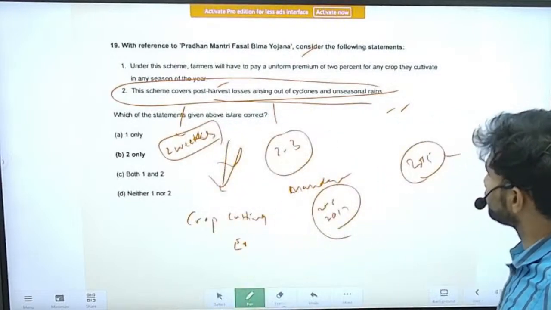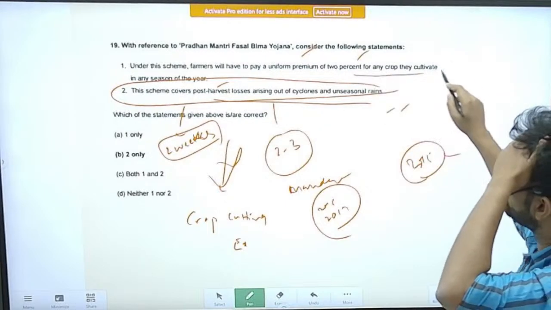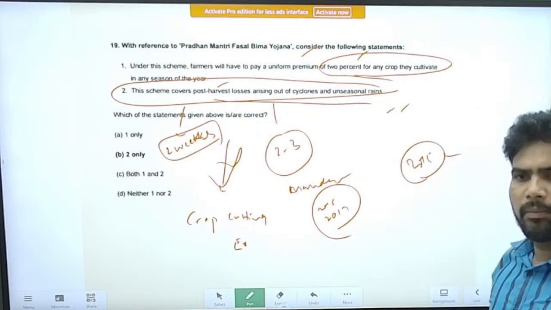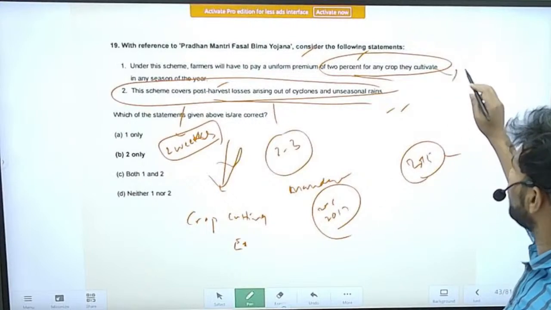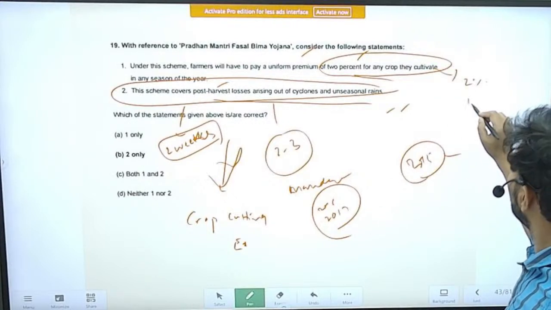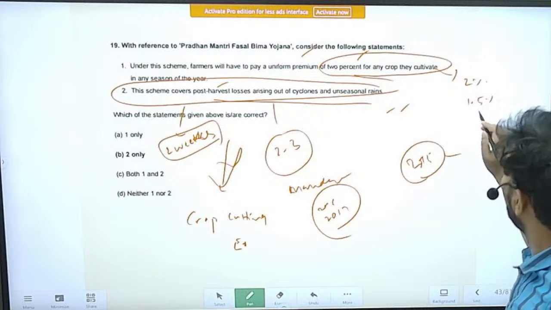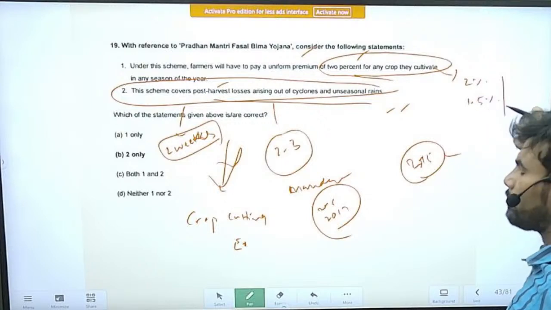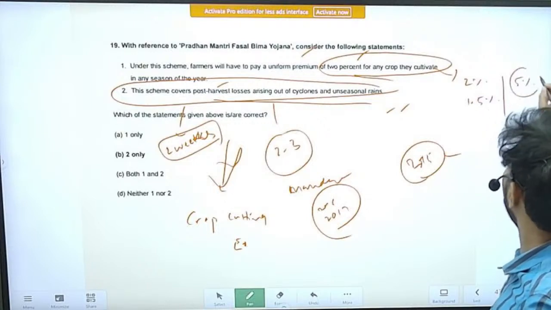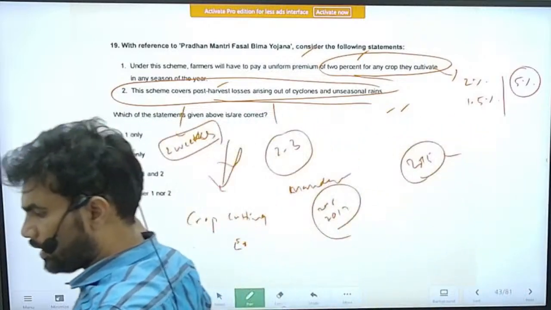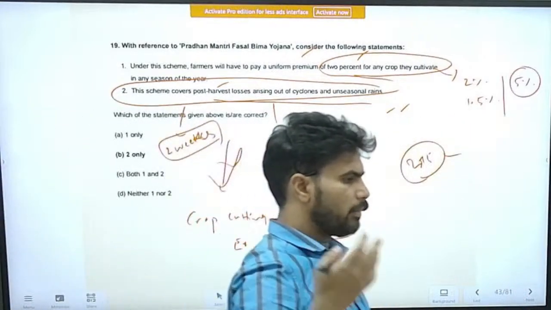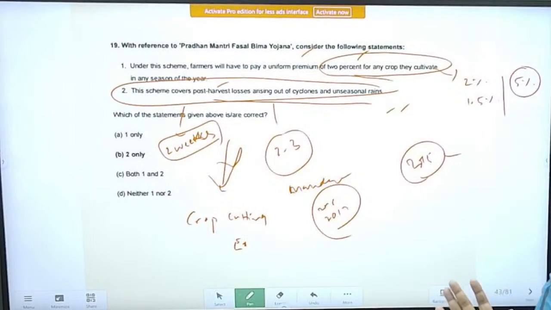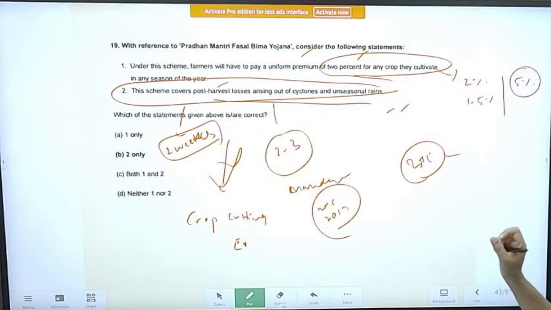All right. The first option is about the uniform premium rate. The premium is not uniform. For the Kharif crop, it is, I think, 2%. For the Rabi crop, it is 1.5%. And for the other crops like plantation crops and commercial crops, it is a uniform rate, 5%. So try to know about the differences in the premium rates in the Pradhan Mantri Fasal Bima Yojana. Right. Try to know about the performance of the scheme also.